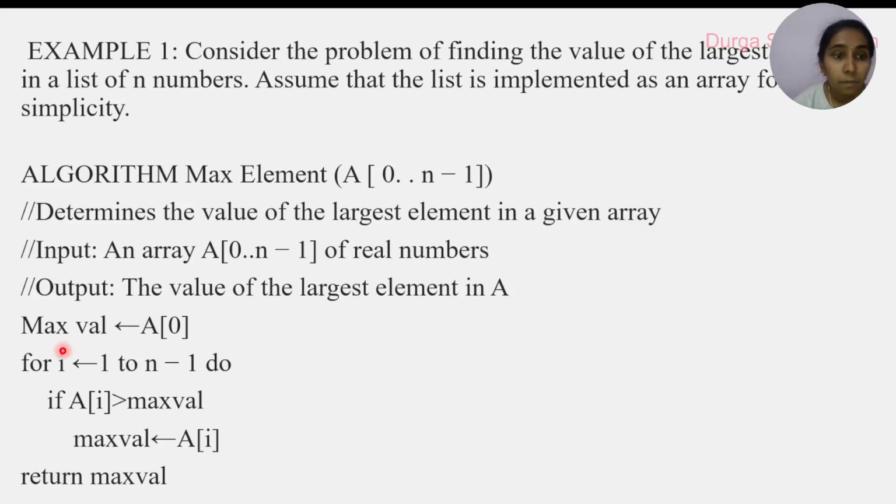For i is equal to 1 to n minus 1. Initially we took 0 as the maximum element. Then we have to compare with 1, 2, 3, 4. So that's why my initial value is 1 and final value is n minus 1. So if a of 1 is greater than a of 0. Let us take some elements.